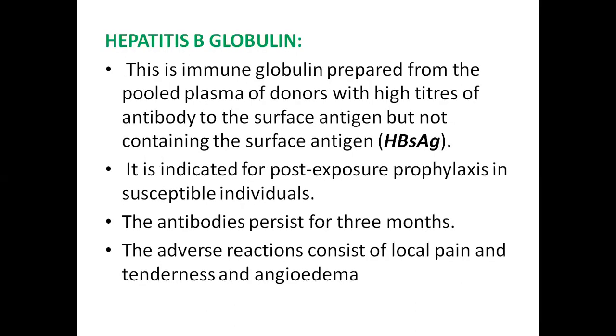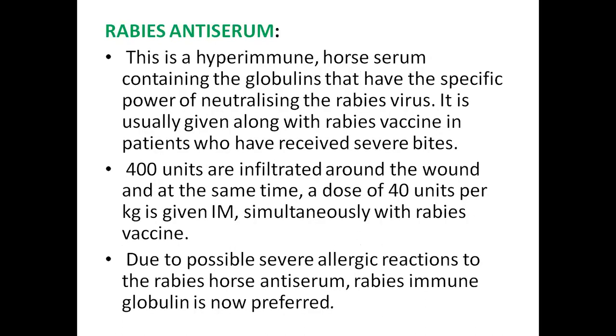Coming to hepatitis B globulin. This is immune globulin prepared from pooled plasma of donors with high titers of antibody to the surface antigen but not containing the surface antigen HBsAg. It is indicated for post-exposure prophylaxis in susceptible individuals. The antibodies persist in the body for 3 months. The adverse reactions consist of local pain, tenderness, angioedema, etc.